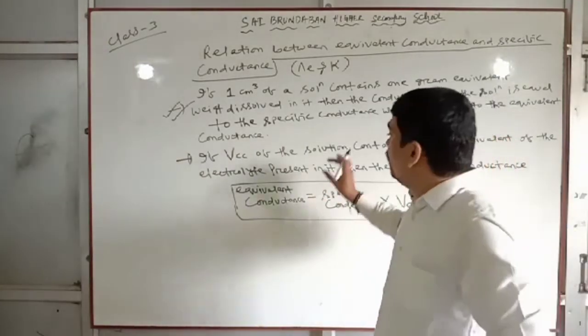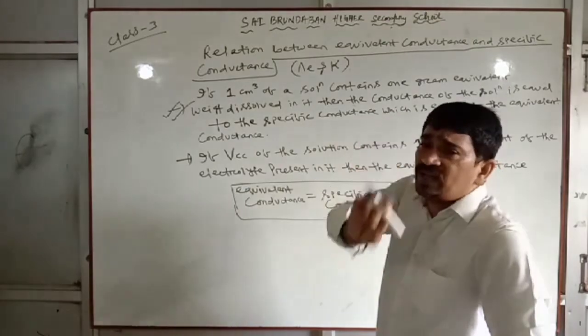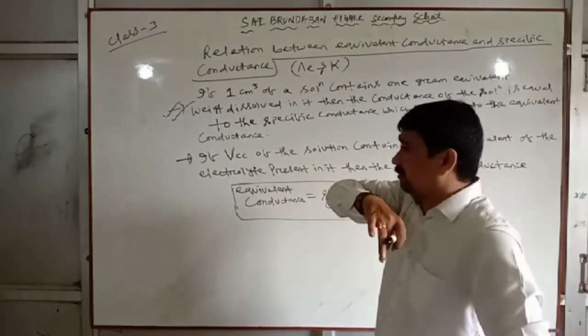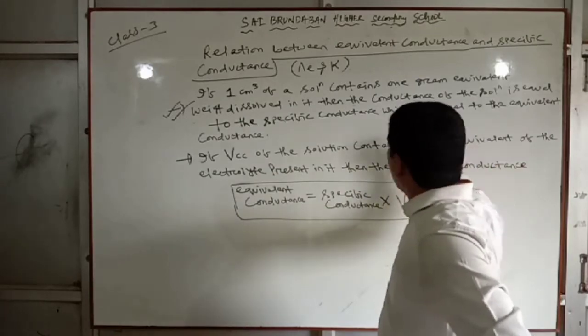So what is the meaning? Suppose 1 gram equivalent of electrolyte is present in V cc of the solution. In order to make V cc of the solution, we require 1 gram equivalent of the electrolyte.